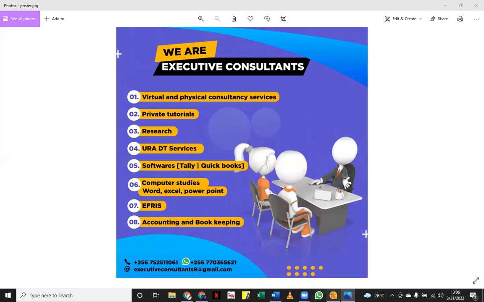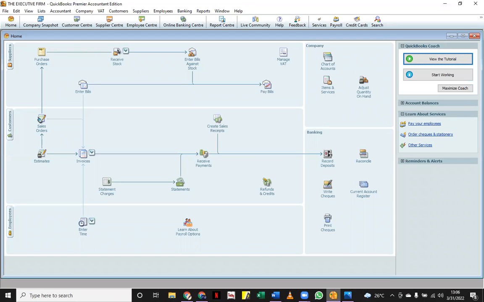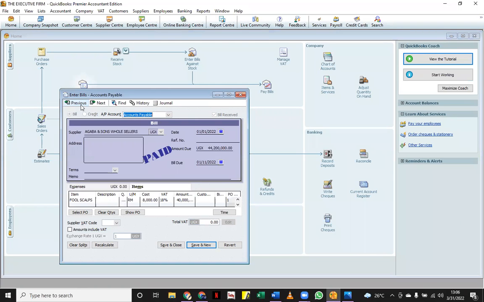Okay, so when I open my account, we know very well that we already made purchases. If I come here, we can see that we purchased from Agaba, we purchased from Chikubo, and then Agaba. So let's look at Agaba's. Okay, we can see we bought rims from Agaba. How many were they? Oh, we bought only one. Okay. From Chikubo Online, we bought iron sheets and there were 600.